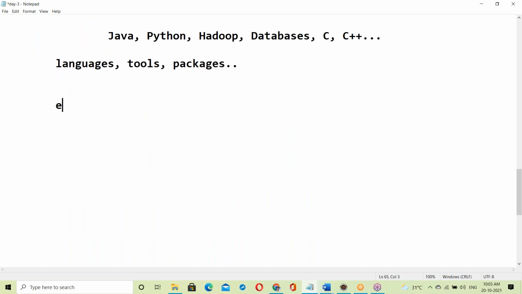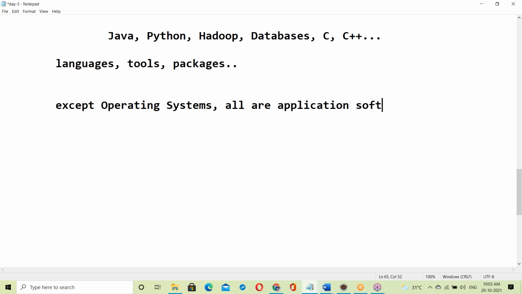Operating systems means Windows, Linux, Unix, Mac OS, Solaris, all the operating systems. Except operating systems, all are application software.